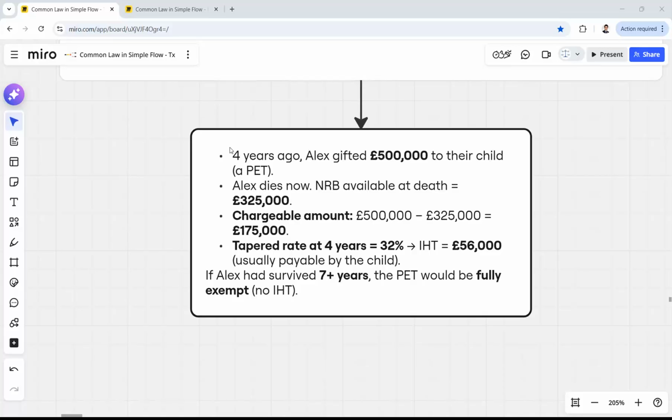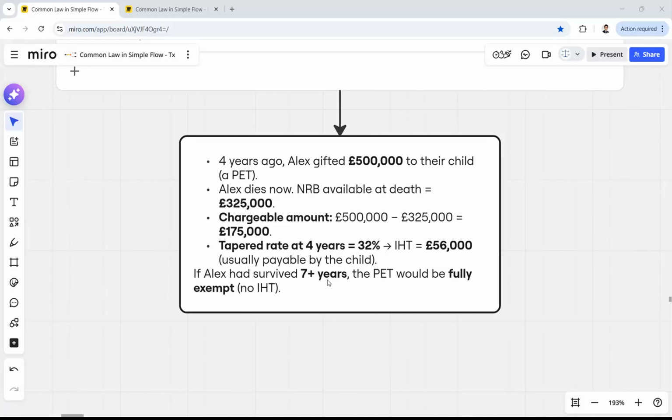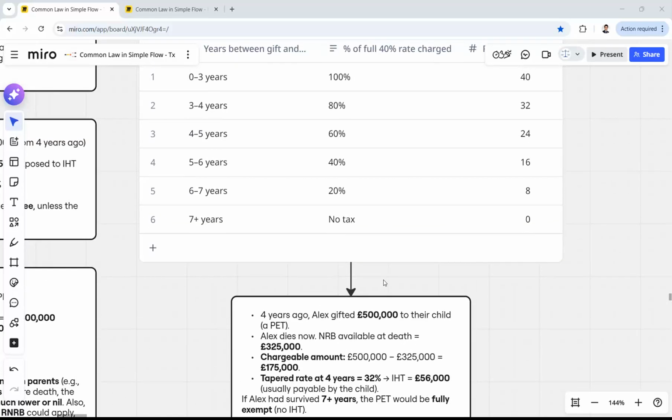Now the question is, will it be 40%? No, because Alex died 4 years after the gift, and it's more than 3 years, so it will be tapered at 4 years. It's 32%, so 8% less than 40%, and the result will be 56,000. This is usually payable by the child, so the child will need to pay the tax when they inherit the estate. If Alex had survived 7+ years, the PET would be fully exempt. No inheritance tax would be paid.